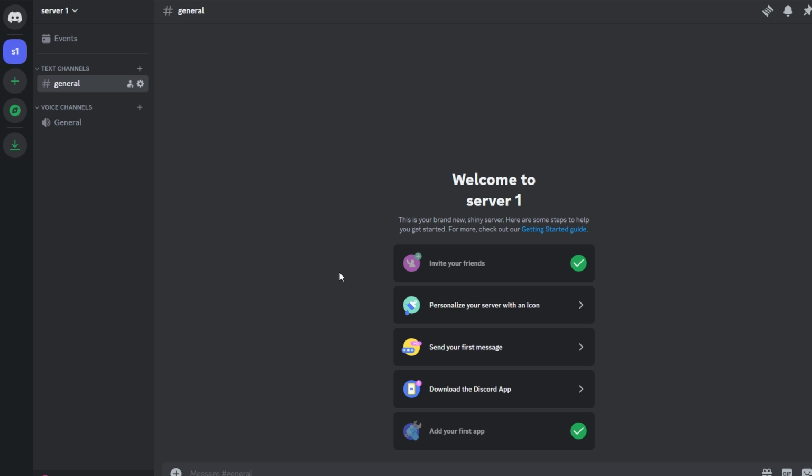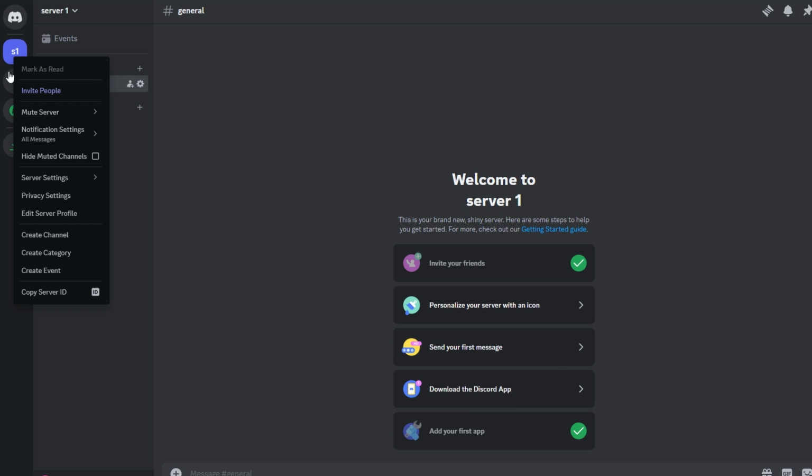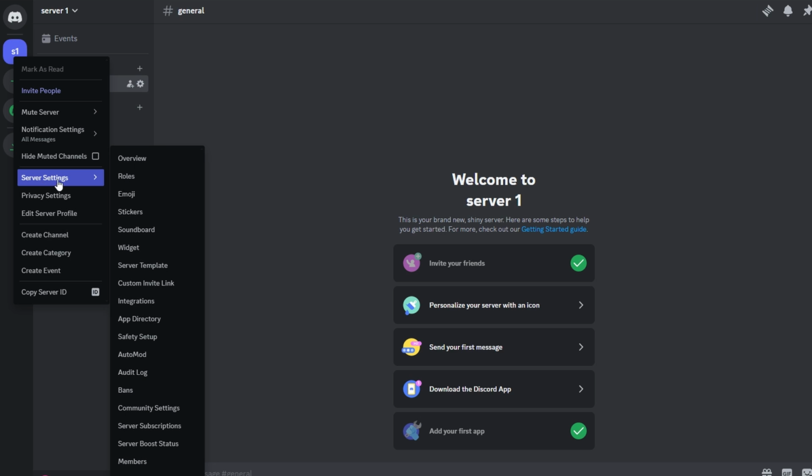Today's video will show you how to reorder roles on Discord. Launch the Discord application on your device, navigate to the specific server where you want to reorder roles, and click on the server name to open the server menu. Select Server Settings from the drop-down menu.